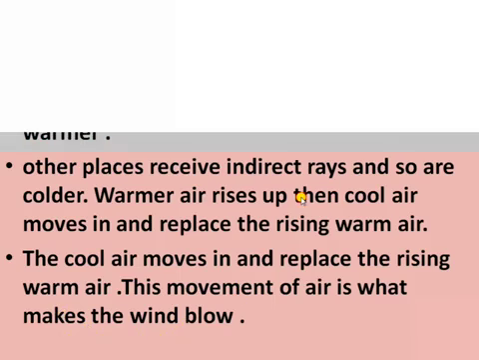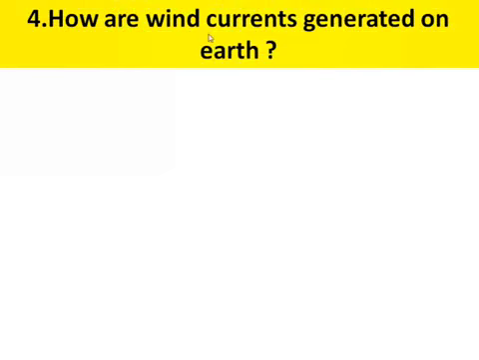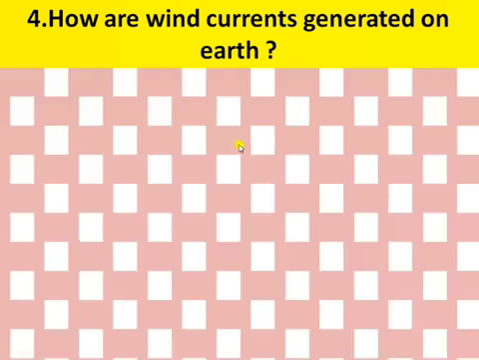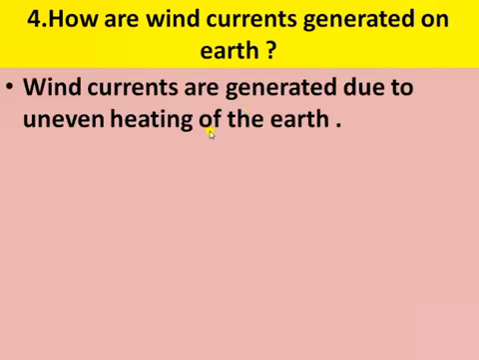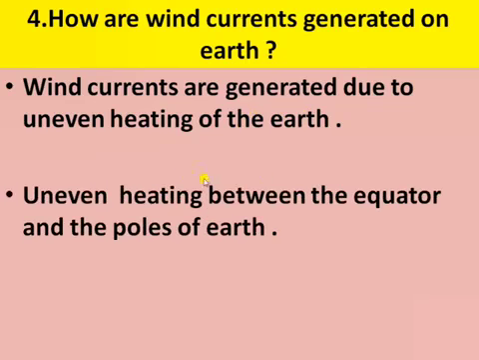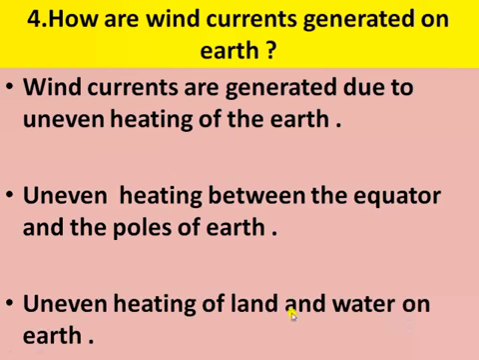Okay, next is, how are wind currents generated on earth? Wind currents are generated due to the uneven heating of the earth. Now let us understand the reason for uneven heating of the earth. There are two main reasons. The first one is uneven heating between the equator and the poles of the earth, and the second reason is the uneven heating of land and water on the earth.